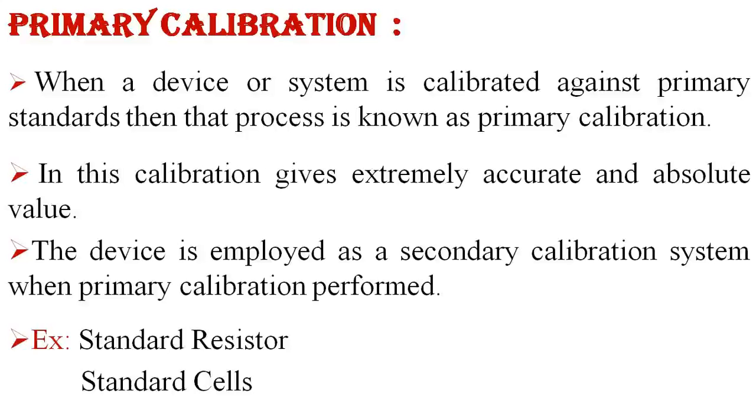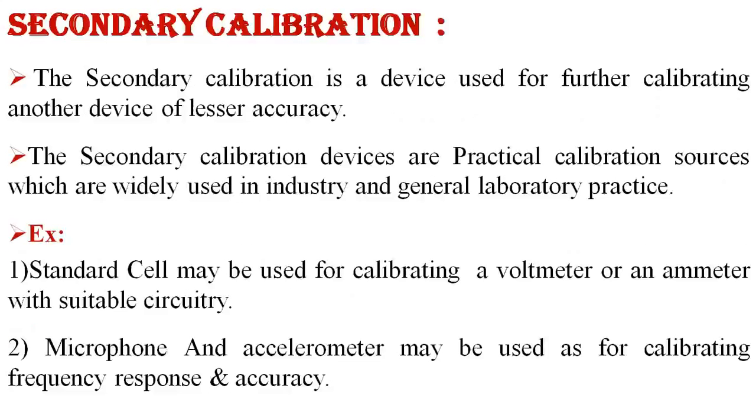After the primary calibration is done, its output is given to the secondary calibration system. Examples are a standard resistor and standard cells.